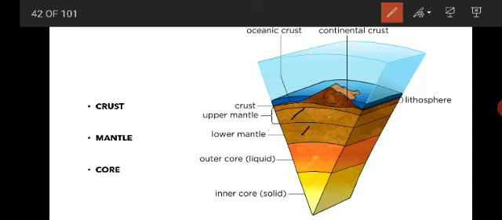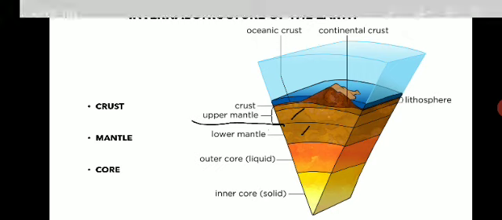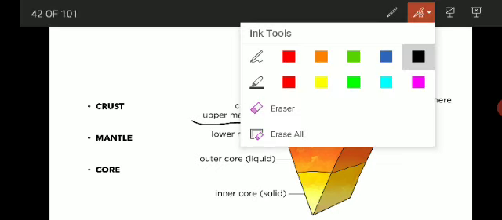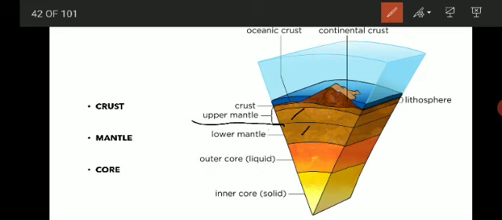The discontinuity between the upper mantle and the lower mantle is called the Repetti discontinuity. It is the discontinuity which separates the upper mantle and lower mantle.